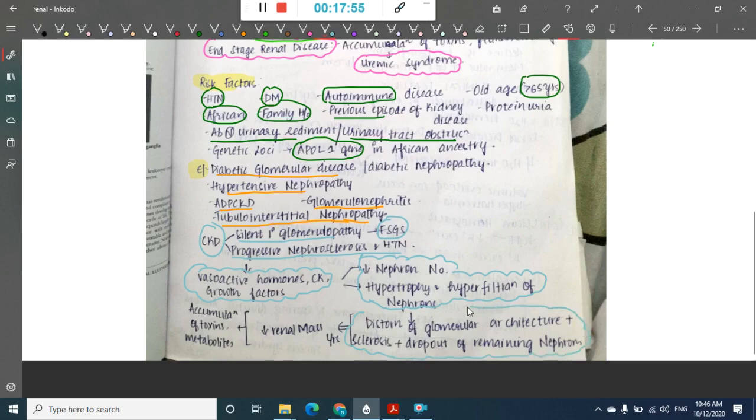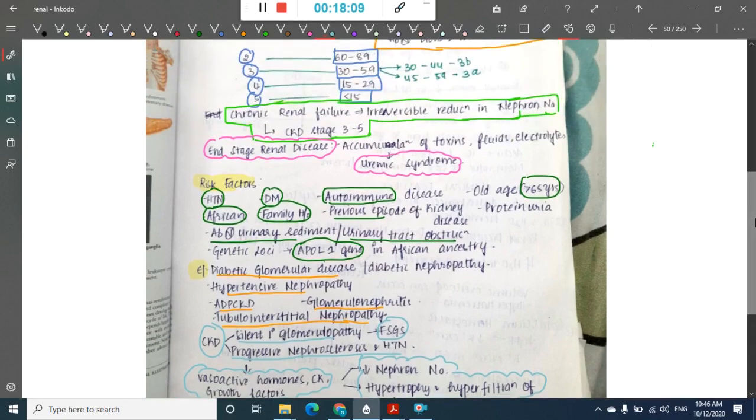So over the years, as the years pass, these will lead to decreased renal mass. This decreased renal mass will lead to accumulation of toxins and metabolites in the body. Okay, so this is how the progression of chronic kidney disease is seen.